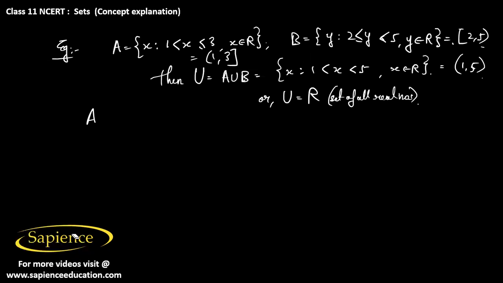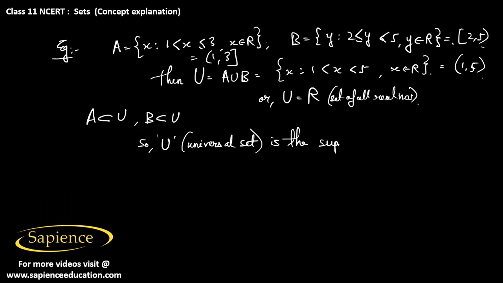So here A is a subset of the universal set, and B is also a subset of the universal set. So it means U, which is the universal set, is the superset of all the given sets in a particular context.